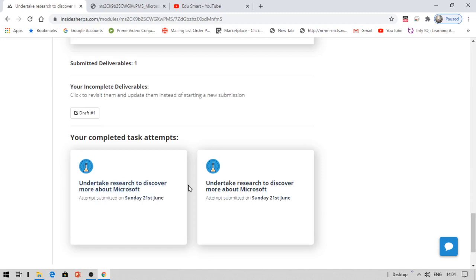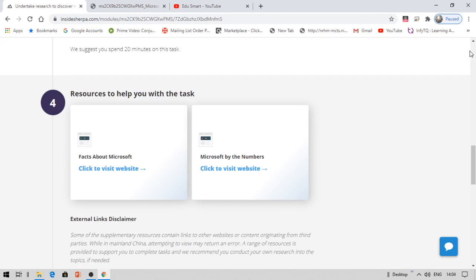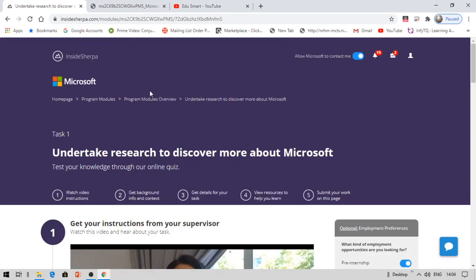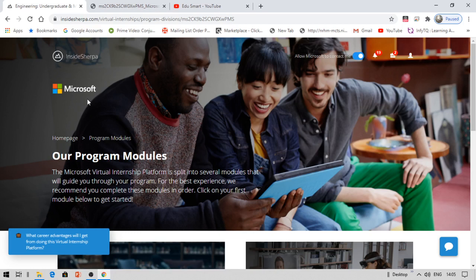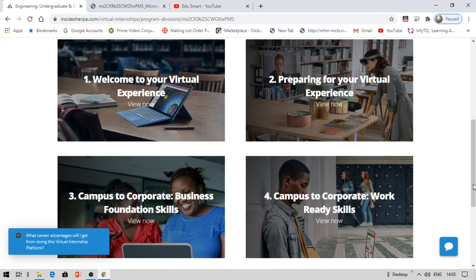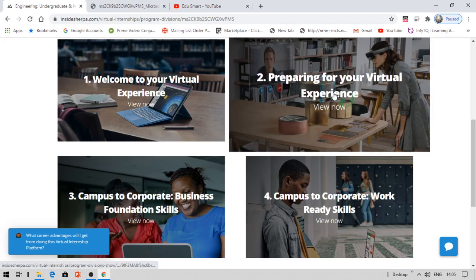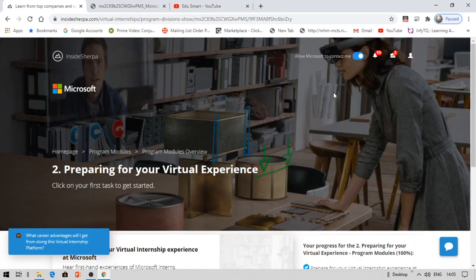So I have completed the same task twice. Now let us move on to this module page and go for the task where you are required to provide answers for the next. Uploading files is similar, like clicking on that, and if you do not know, let me show you uploading it again. How to upload a file.